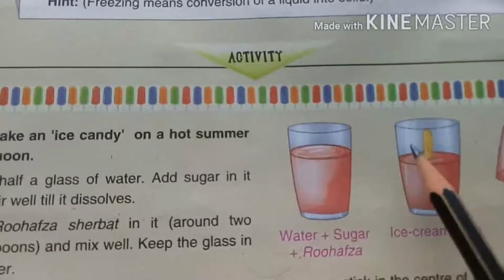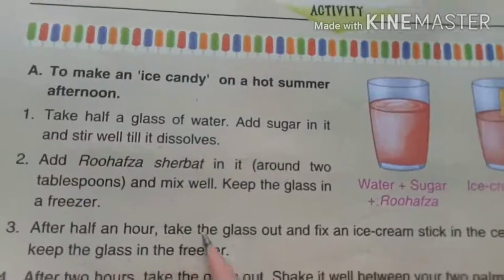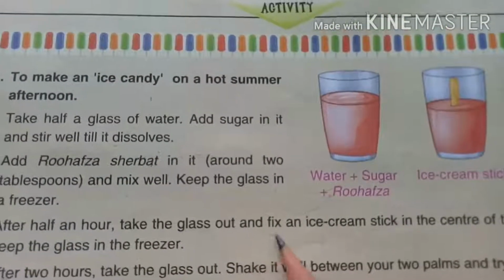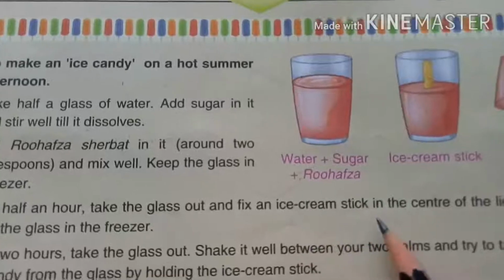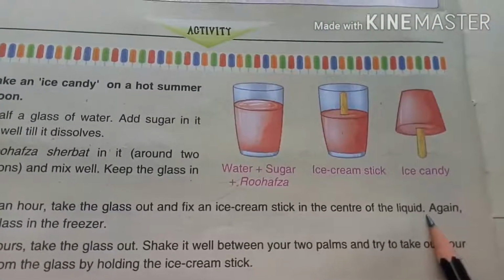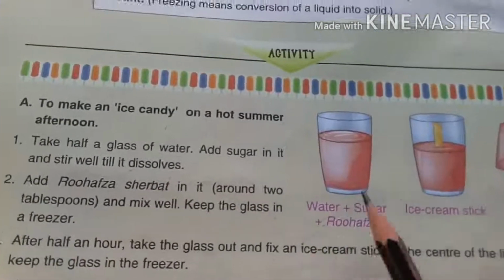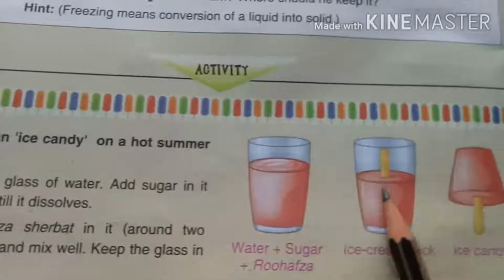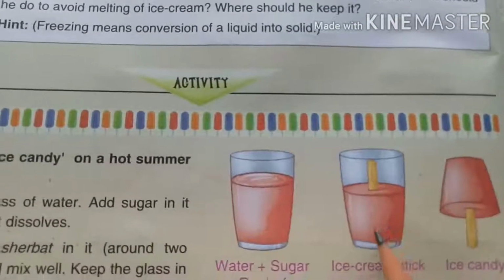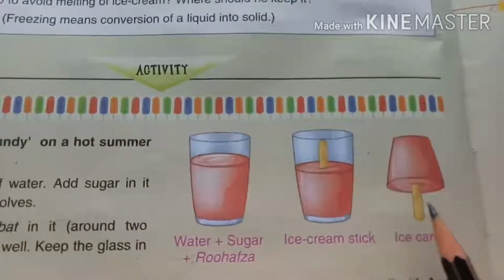So when you have to add the ice cream stick? After half an hour. So after half an hour, take the glass out and fix an ice cream stick in the center of the liquid. Again, keep the glass in the freezer. Half an hour after, keep the ice cream stick in a glass and keep the glass again in the freezer.